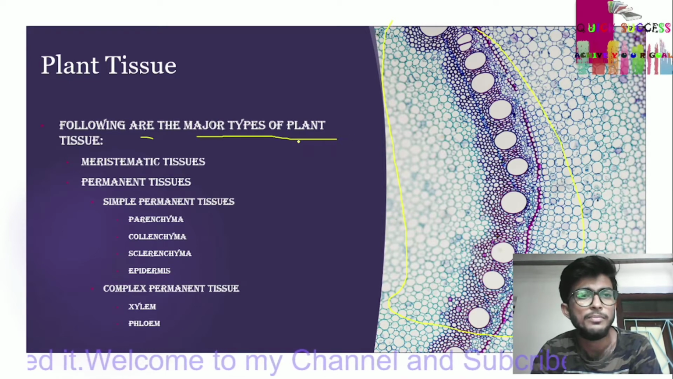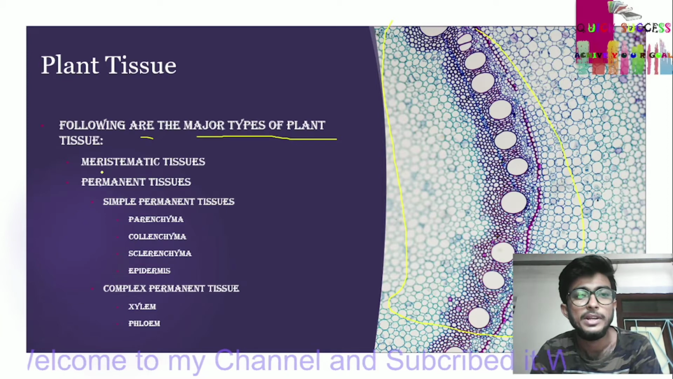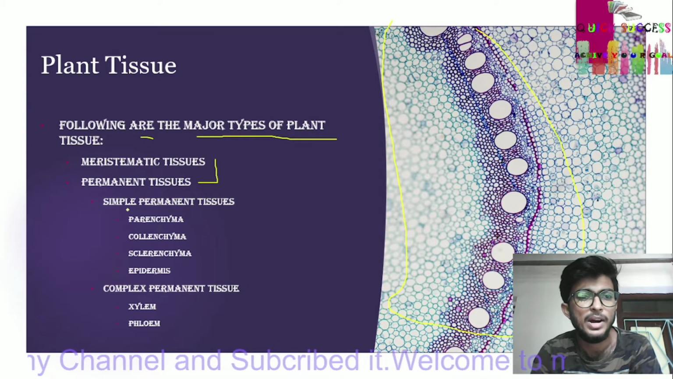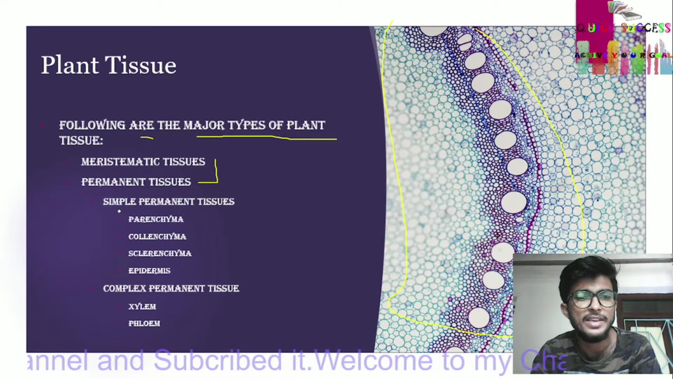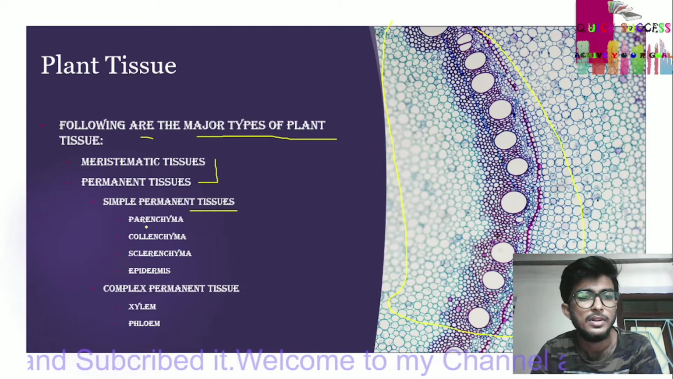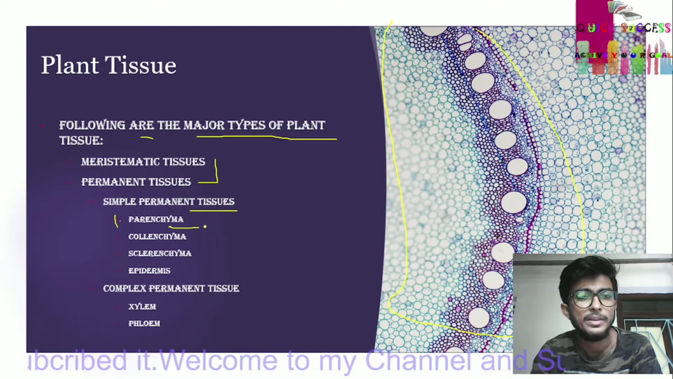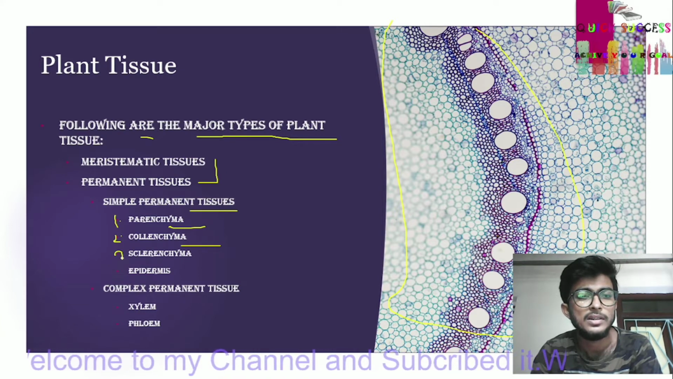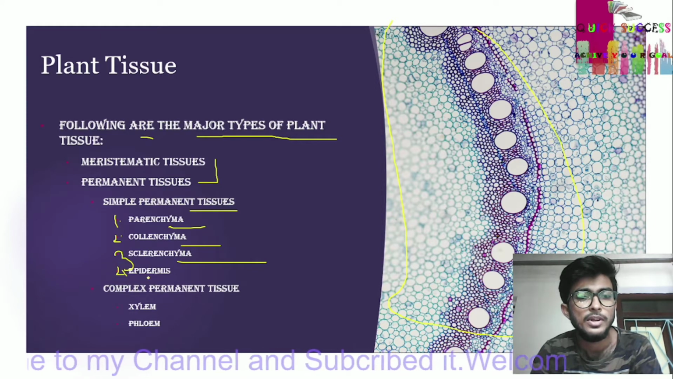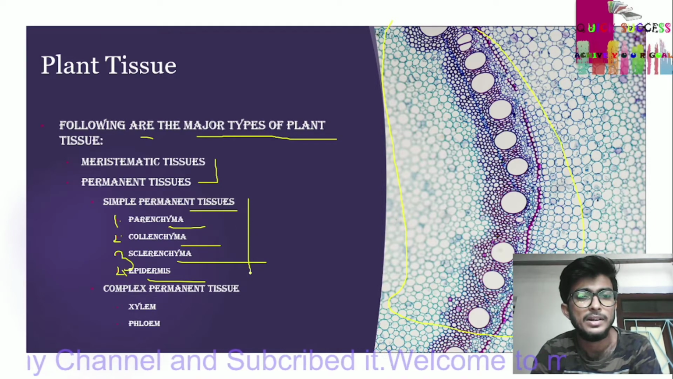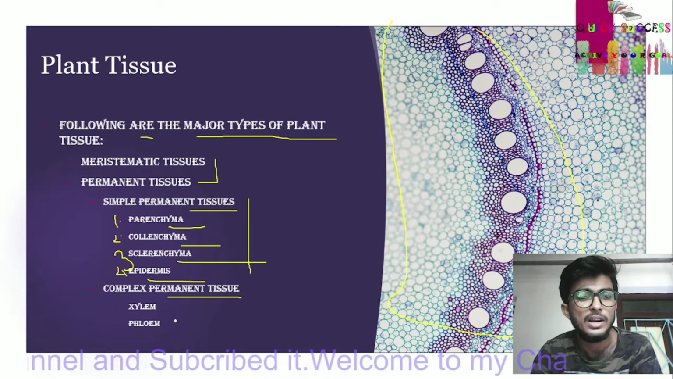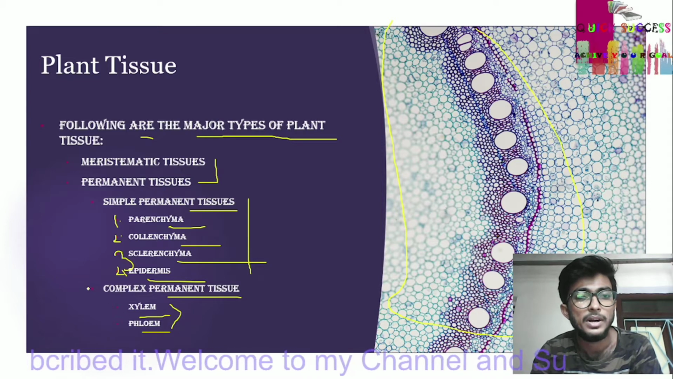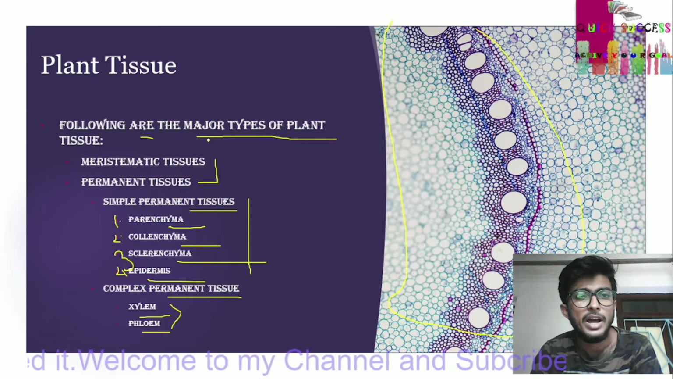Following are the major types of plant tissue: meristematic tissue and permanent tissue. Permanent tissue has various types, like simple permanent tissue: number one parenchyma, number two collenchyma, third sclerenchyma, and fourth epidermis. These are all permanent tissues. Complex permanent tissues are xylem and phloem. These are the major types of plant tissue.